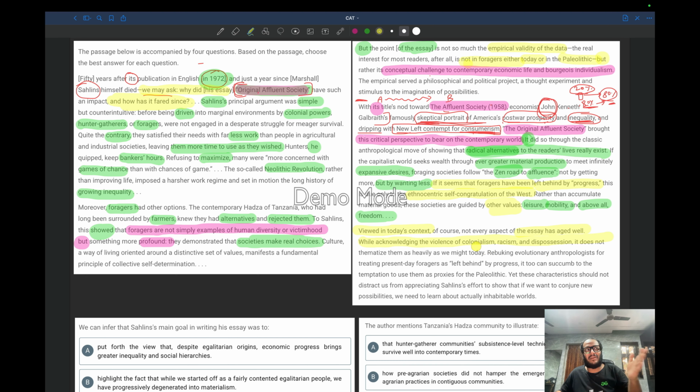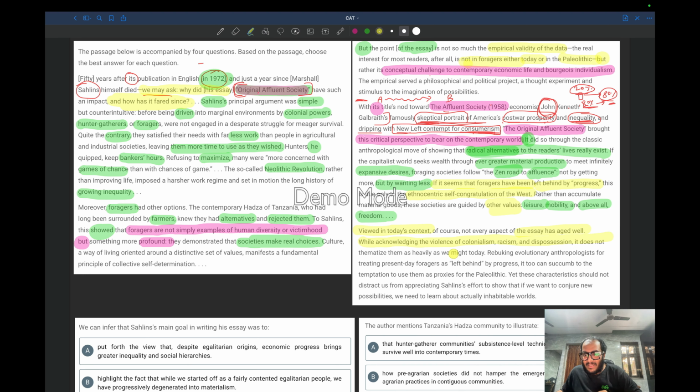Maybe they were neutral about racism or colonialism, but we as a society today think of colonialism, racism and dispossession as bad things. It doesn't mean they have kept them as good. It means either they kept them as neutral or they might have kept them as good. But clearly you can infer that those people have not valued colonialism, racism and dispossession as bad as we do today.